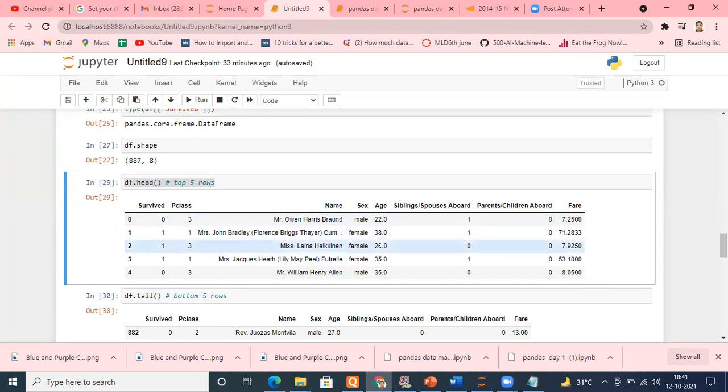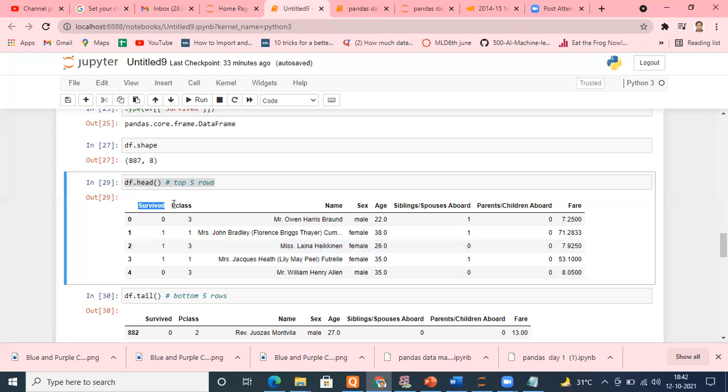I will try to predict according to their data whether that person having these attributes will survive or not. Here, 0 means he didn't survive, 1 means he survived. So I will make Survived the output variable, also known as the label, and I will make the rest of them my input variables.